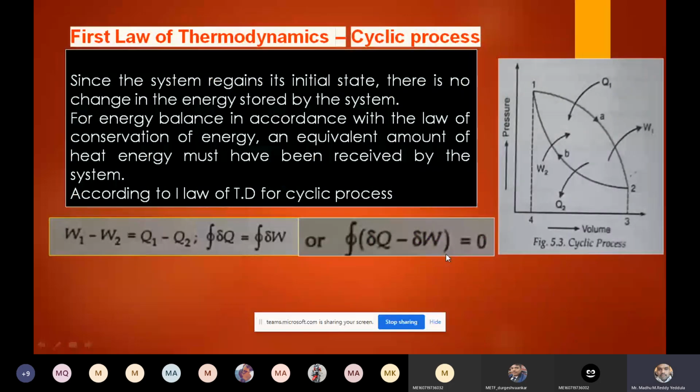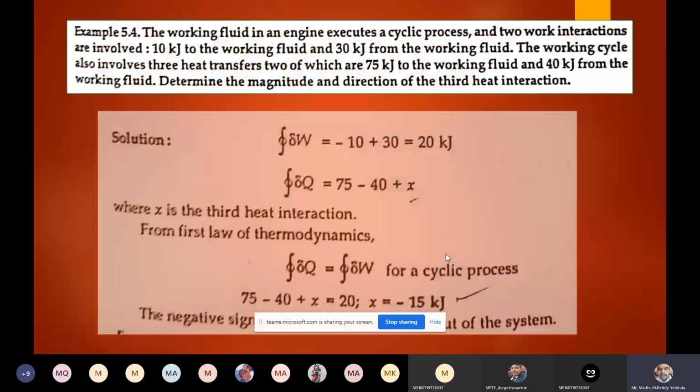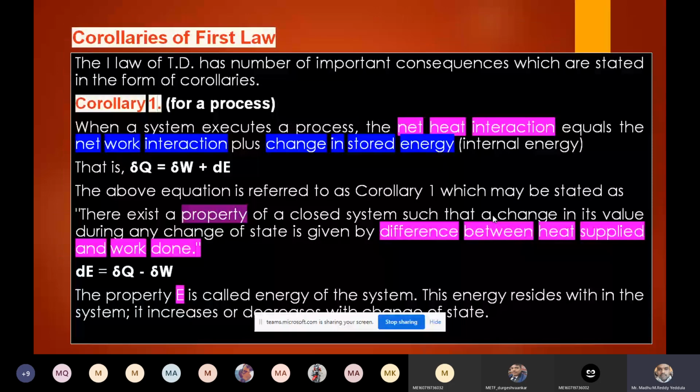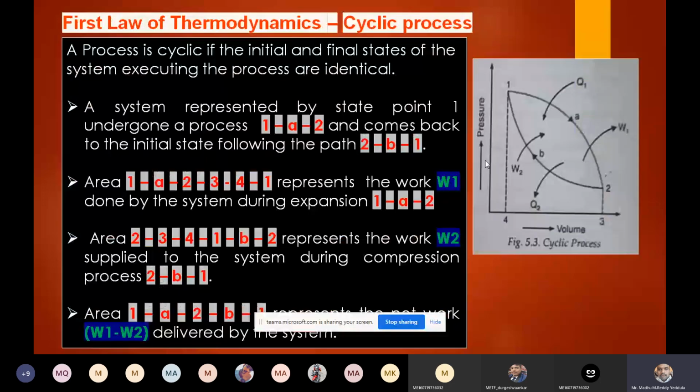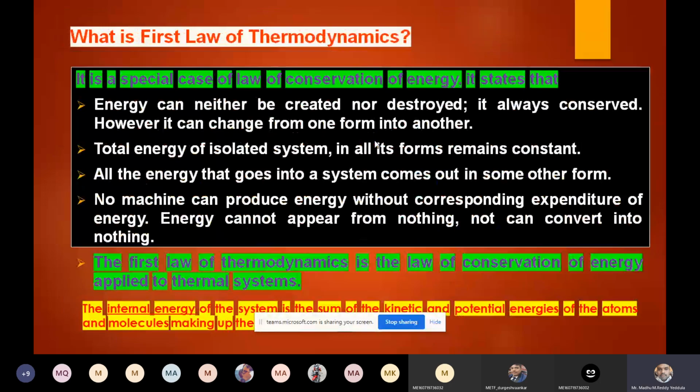Now today we will discuss the corollaries of the first law. So what does the first law of thermodynamics state? There are 5 to 6 definitions, but they give the same meaning: the energy is always conserved. The total energy of the system is always conserved. Energy can neither be created nor destroyed. The energy that goes into a system should come out in some other form, or we can say it is impossible to create or destroy energy. These are the statements of the first law we discussed in the last class.